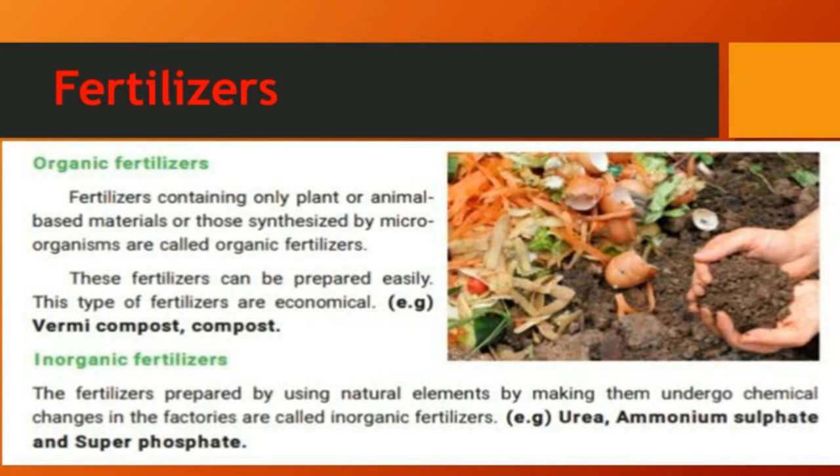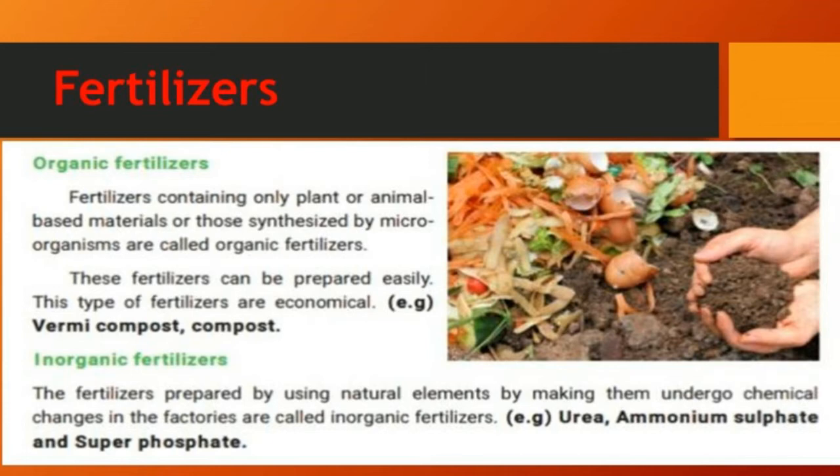There are two types of fertilizers: organic and inorganic. First we are going to see organic fertilizer. It contains only animal or plant based materials. For example, plant waste. If you peel vegetables, you get waste, which is called organic waste, and when it is broken down by microorganisms it is called organic fertilizer.